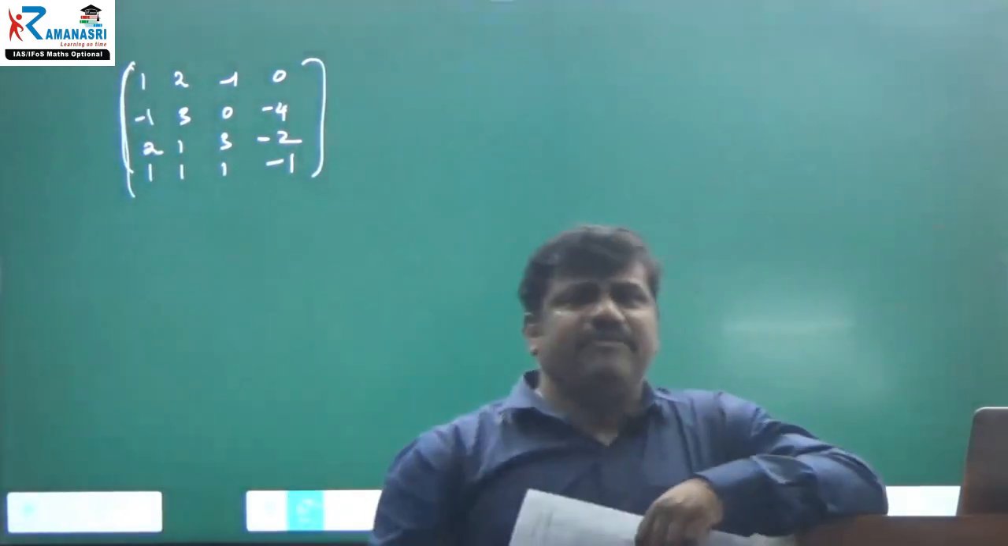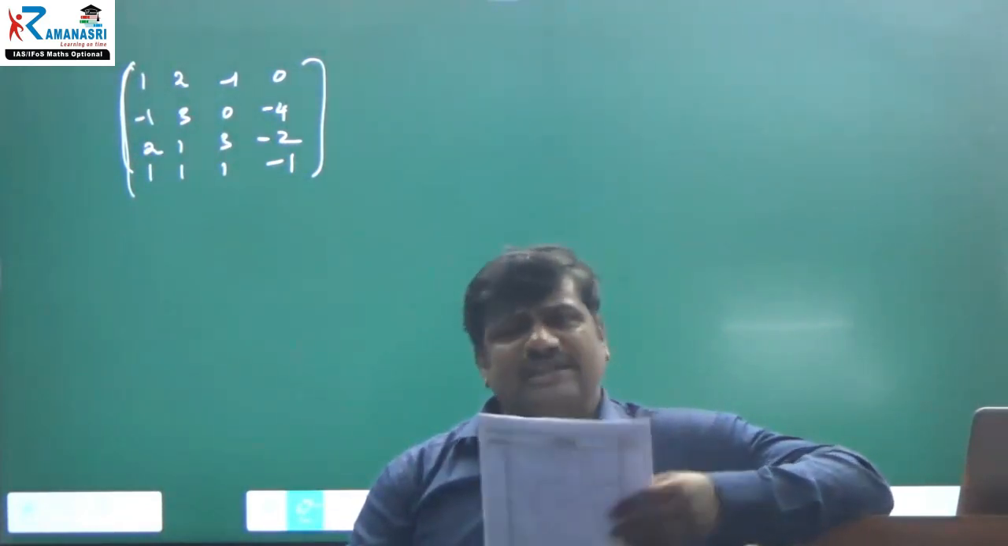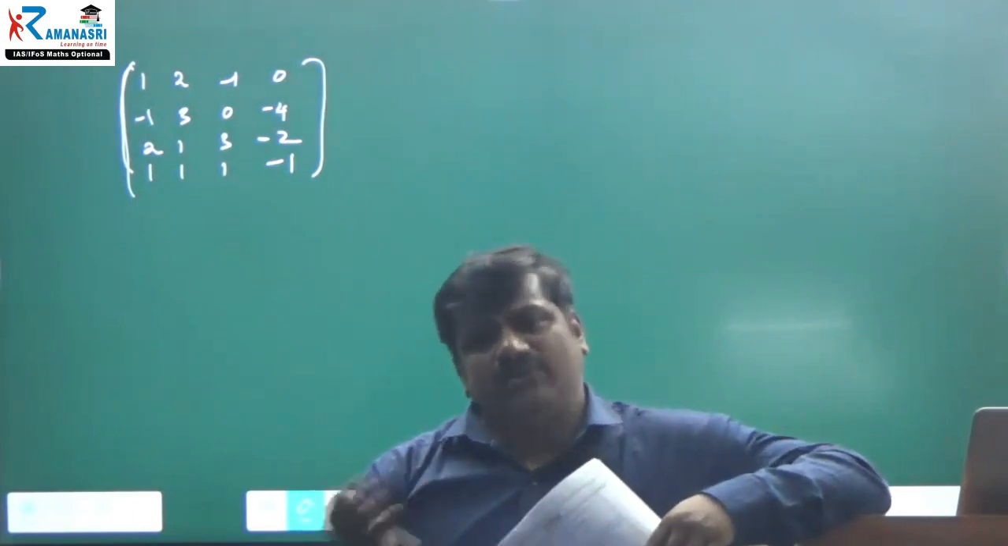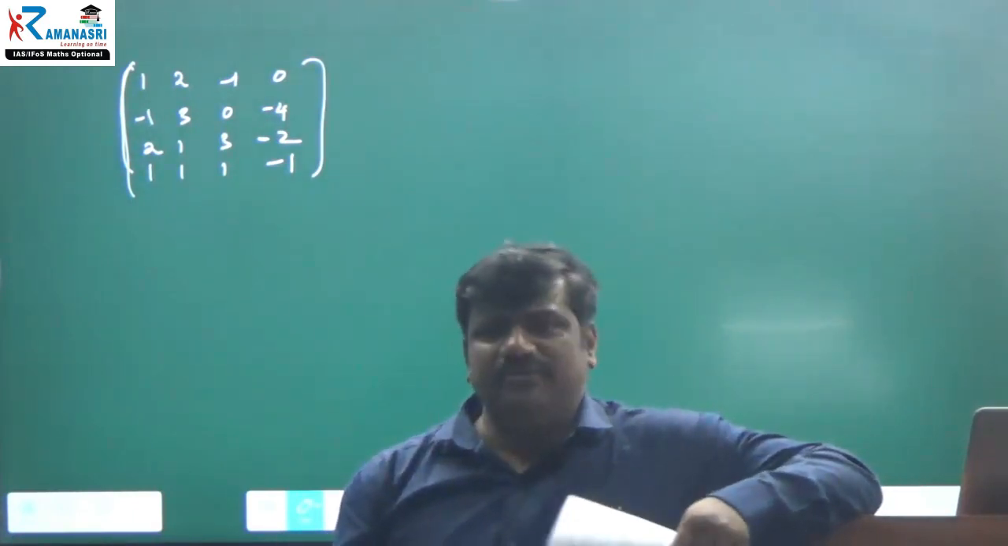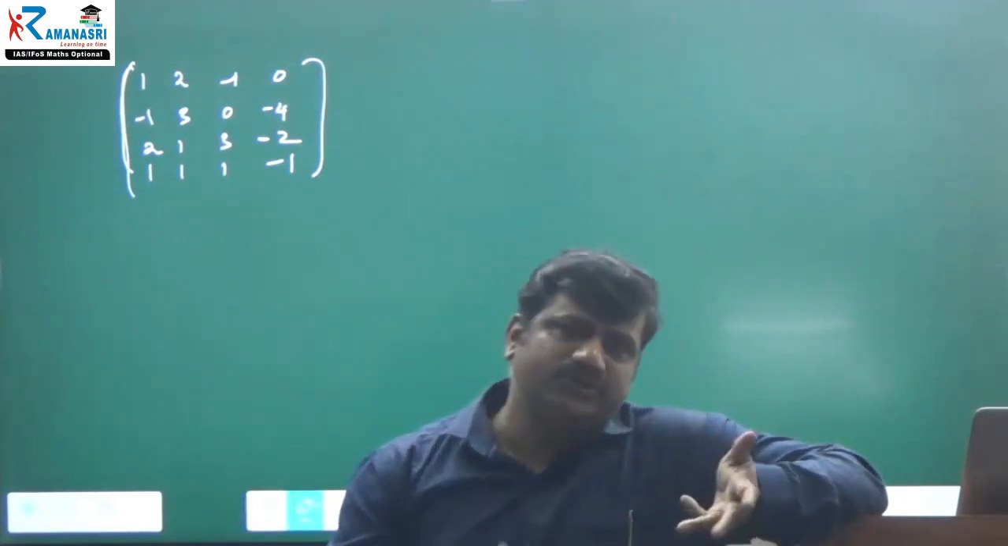Why? Because this is a square matrix. You can find the determinant of the 4 by 4 matrix. If it is not equal to 0, then again go for 3 by 3. A lot of options will come. Therefore, the only option, even if they are not mentioning it, is to use the echelon form.